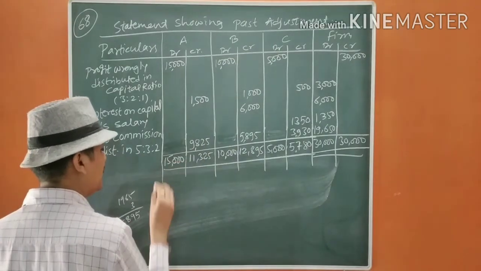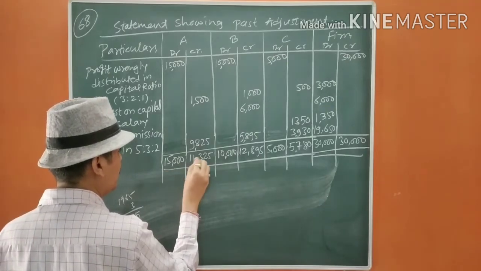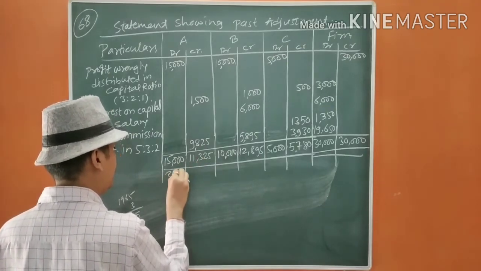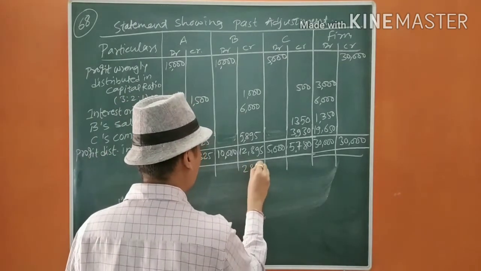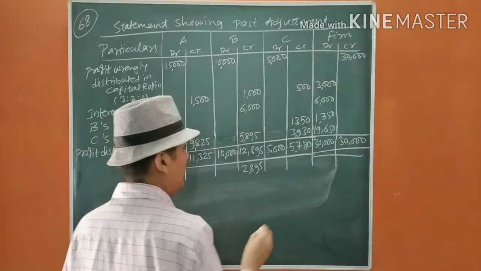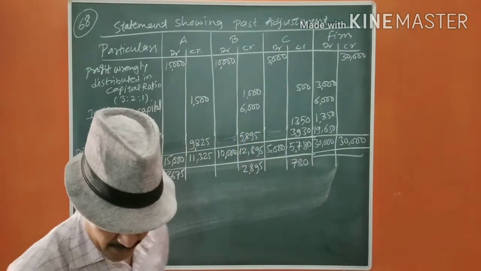Okay. Now the difference amount we are going to find out. That will be 3,675. Here it will be 2,895, and here it will be 780. So let us pass the entry.